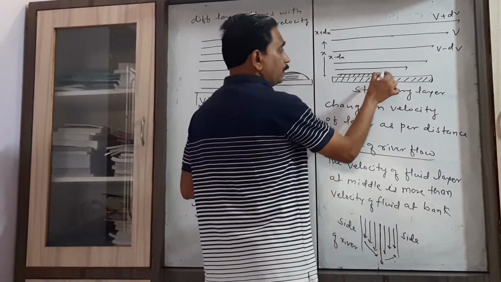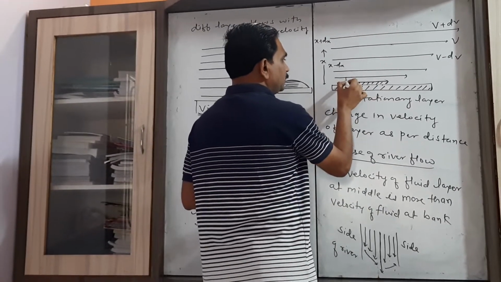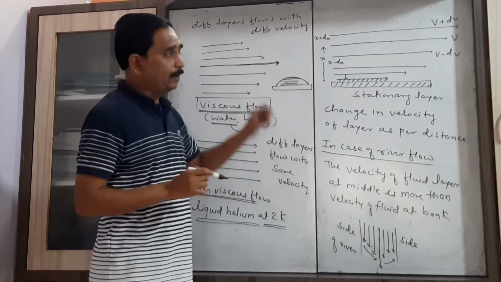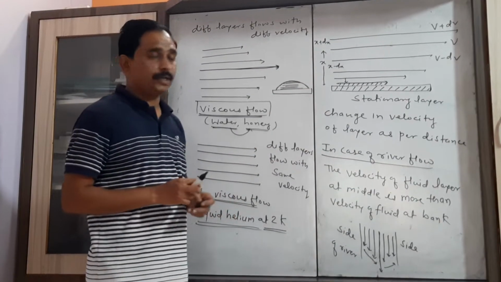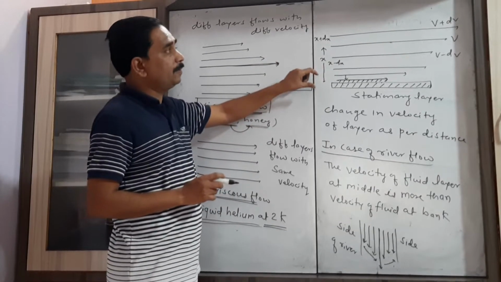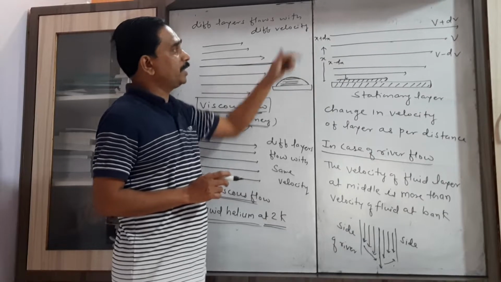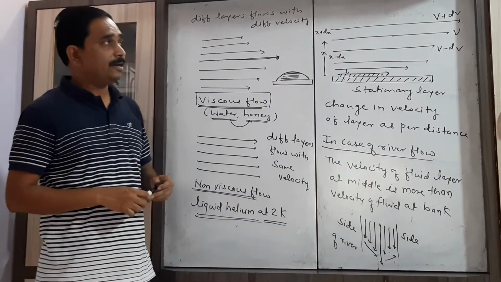This layer also experiences the drag force because of this layer. Now as we move away from this stationary surface, it is found that the velocity of the layer goes on increasing as we move away from the stationary layer.